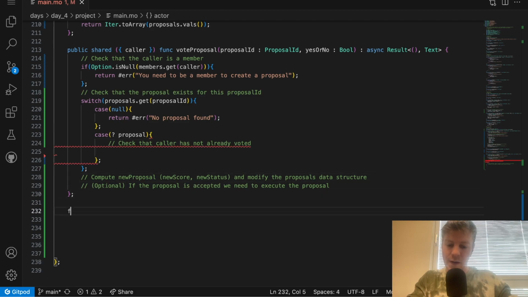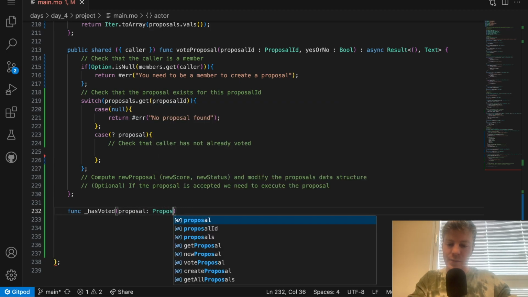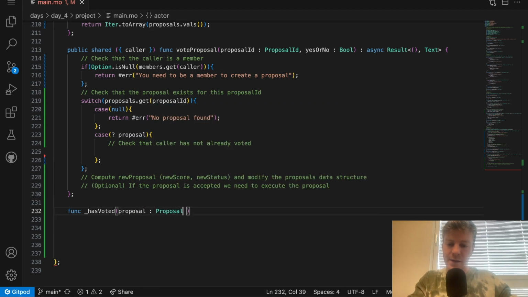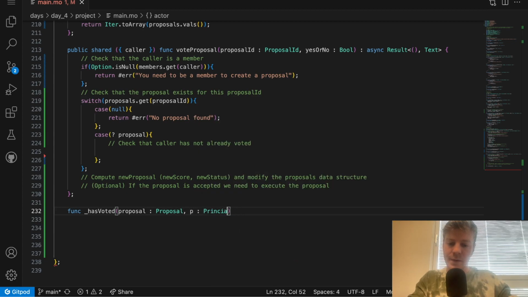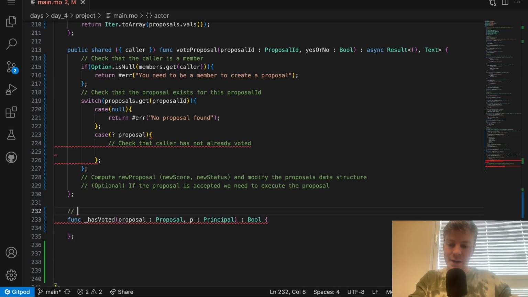For that, I will create a helper method, has voted. This takes a proposal of type proposal and a principal of type principal, and it returns a boolean, as you can guess. So essentially it returns a boolean indicating if the submitted principal has voted on the proposal.